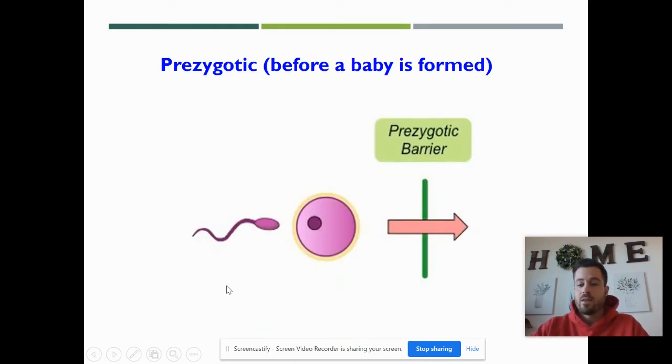So there's going to be two different categories of speciation. There's what we call pre-zygotic barriers and post-zygotic barriers. Pre, as you know, means before. So pre-zygotic is before baby, before the zygote.